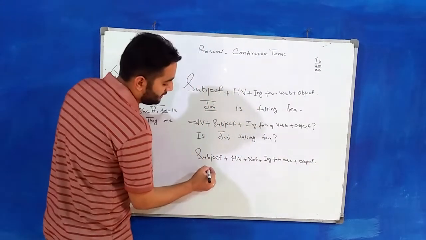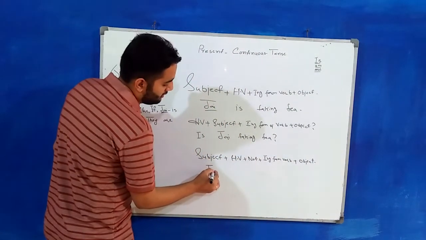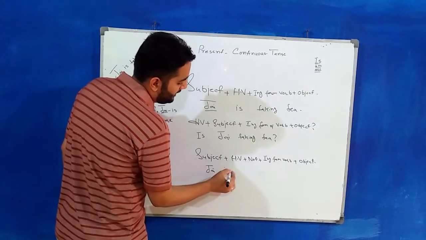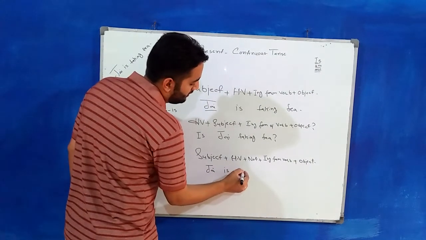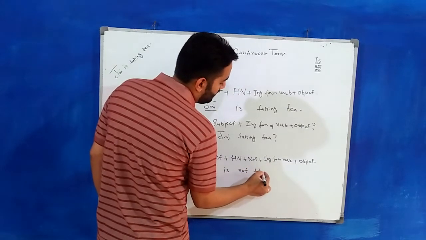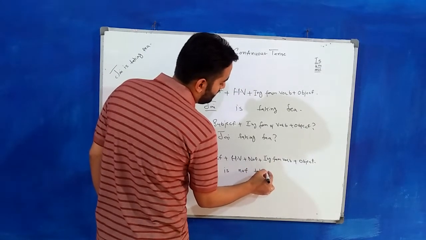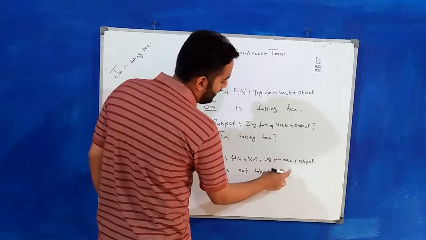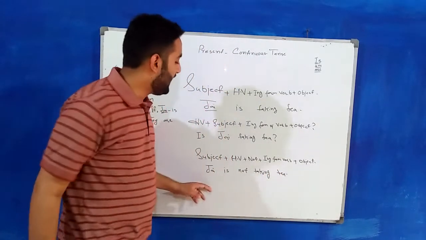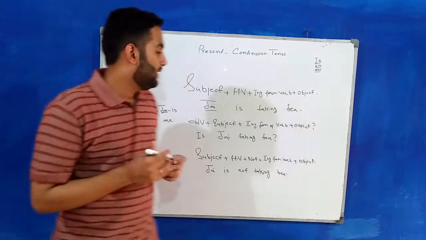So the subject is Jay, the helping verb is, use of not, and the main verb is taking and tea. Jay is not taking tea.